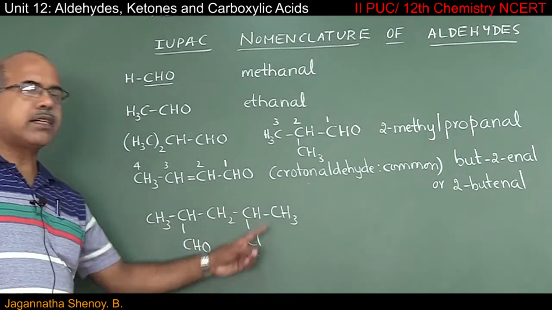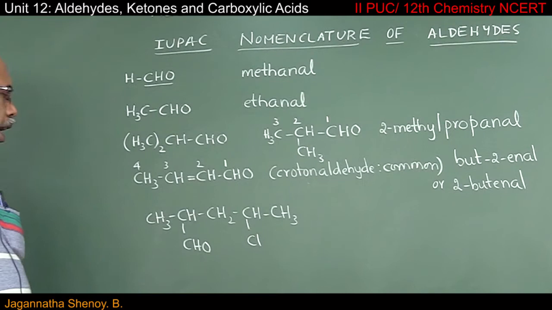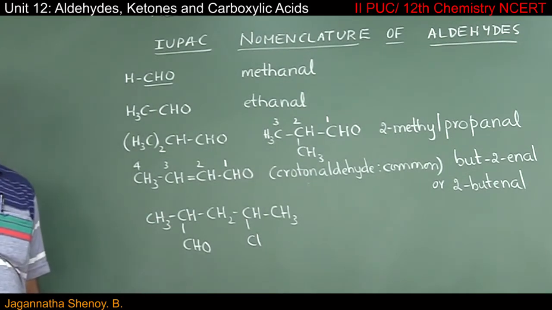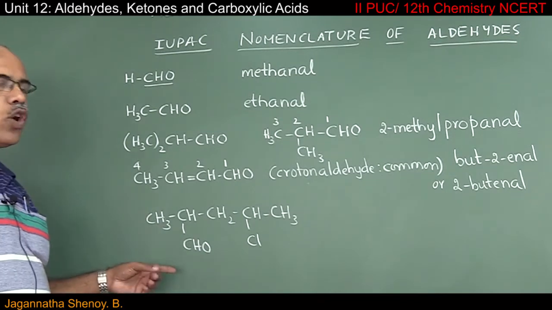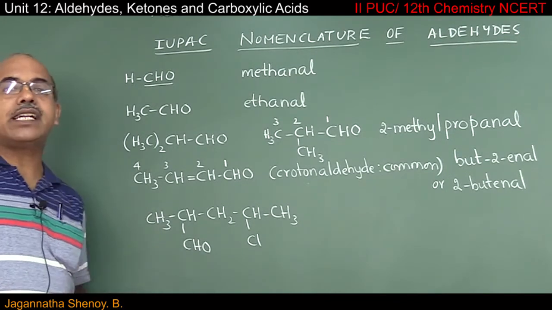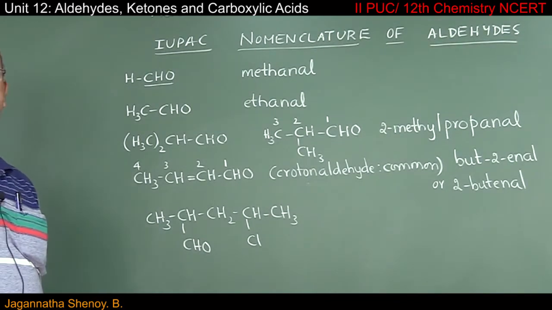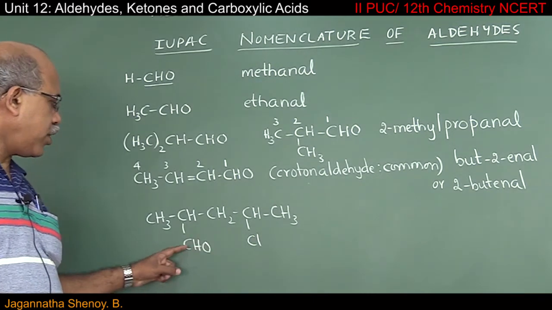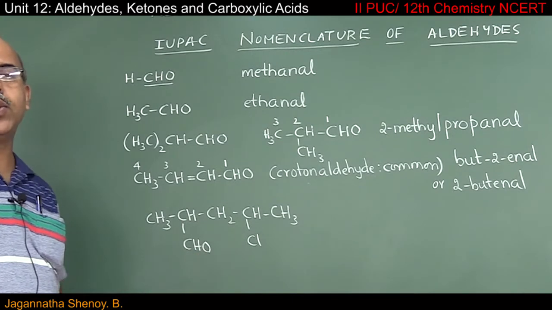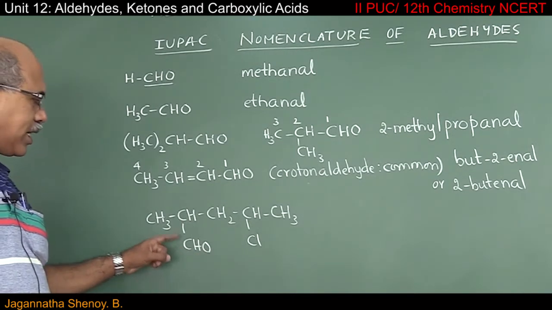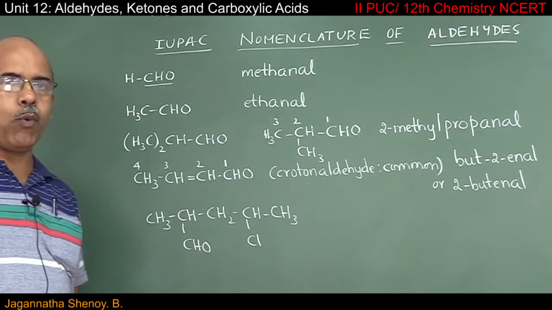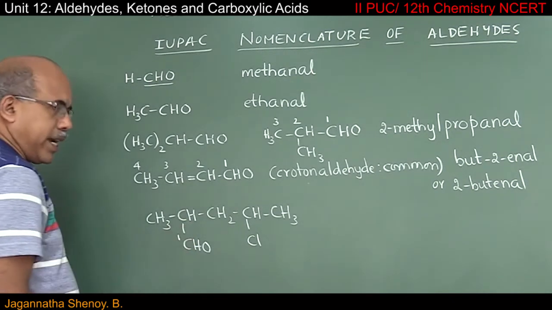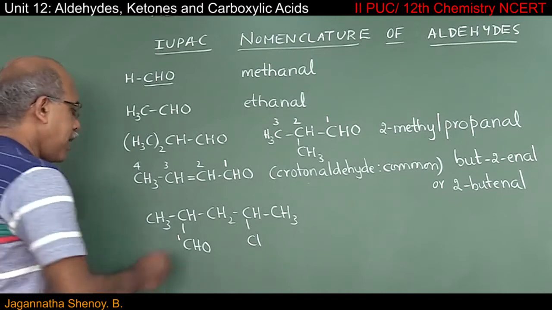Moving over to the next compound. Again, I told you, whenever you select the longest continuous chain of carbon atoms, ensure that the main chain contains the functional group. Having said that, the principal functional group in this case is CHO, and ensure that this carbon atom gets number 1. So when you select the longest continuous chain and number it, this has to be the 1st carbon atom,